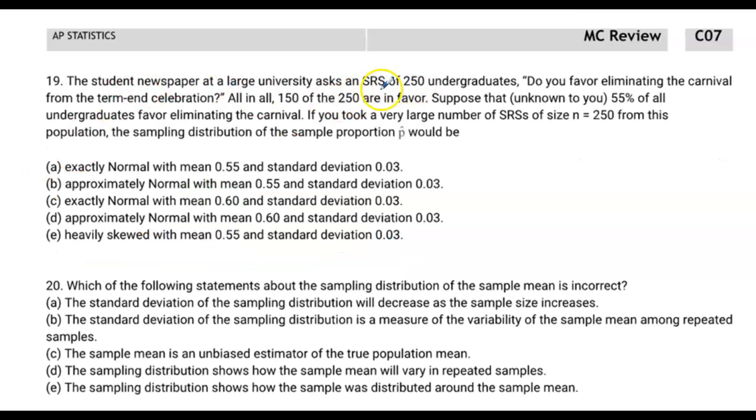Student newspaper on a large university asks a simple random sample of 250 undergraduates, that's our n value, do you favor eliminating the carnival from the term end celebration? First of all, if you do, you're a Grinch. Second of all, 150 of the 250 are in favor. That means our sample proportion is going to be 150 over 250. What is that, 3 over 5? That's 0.6. Suppose that 55% of all undergraduates, oh, that sounds like a population proportion or a parameter.